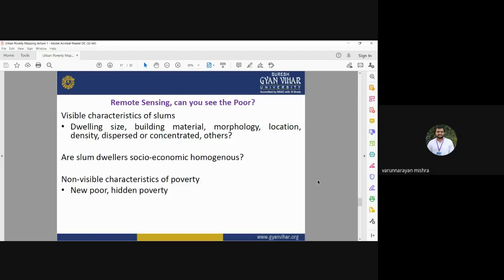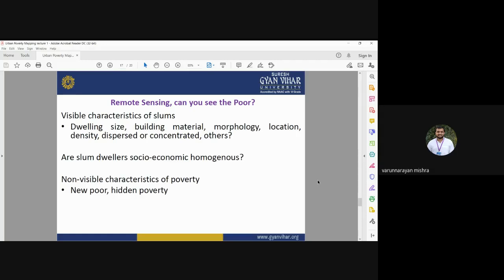Okay, so remote sensing can be used to visually interpret the slum areas by interpreting the satellite images, which can be considered as visible characteristics of the slum. When we are going to interpret the satellite images for identifying the slum area, we need to take care of these factors: dwelling size, building materials, morphology, location, density, dispersed or concentrated, or other.